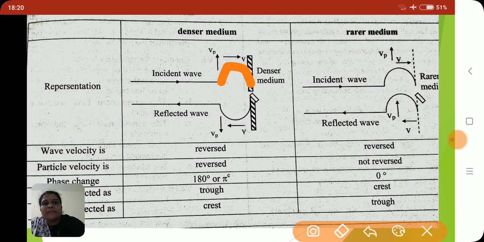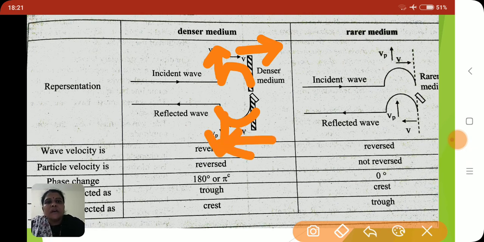We have to see the particle velocity, which is in the upward direction, and this v is the wave velocity, which is towards the denser medium. And after reflection, that crest is in the form of a trough, and whenever it is reflected, the particle velocity gets reversed and the wave velocity also gets reversed.